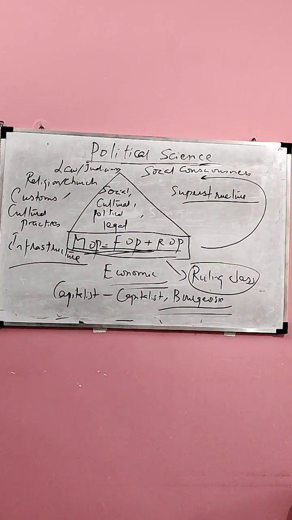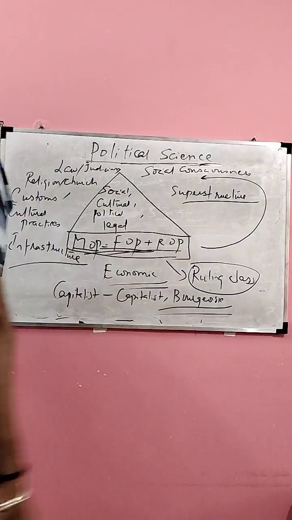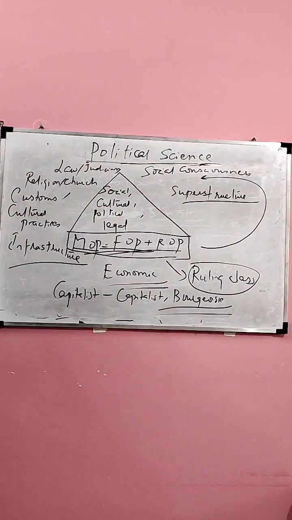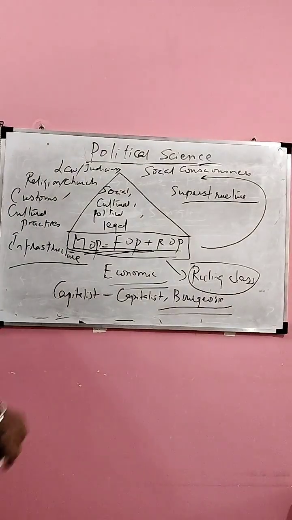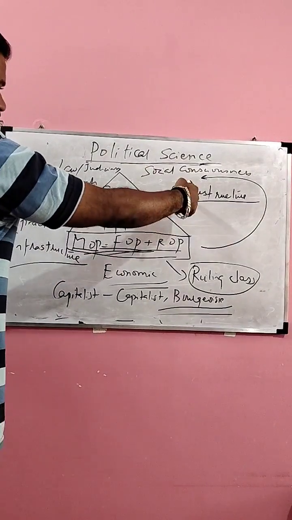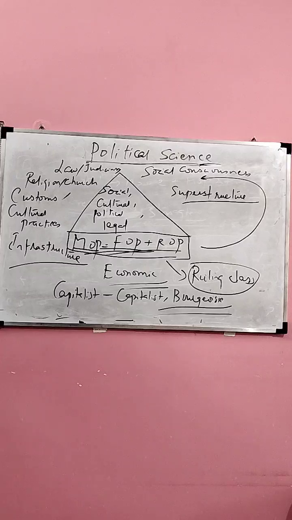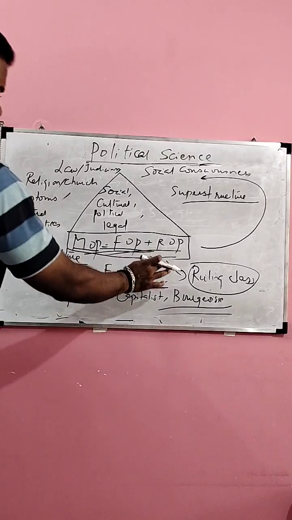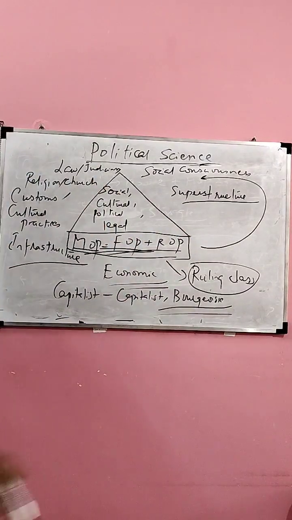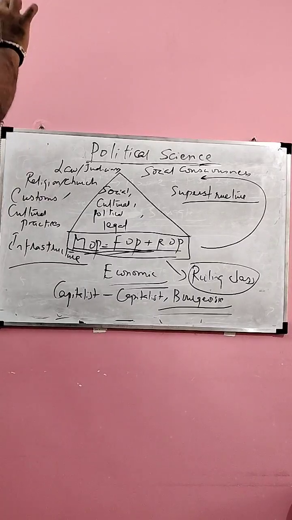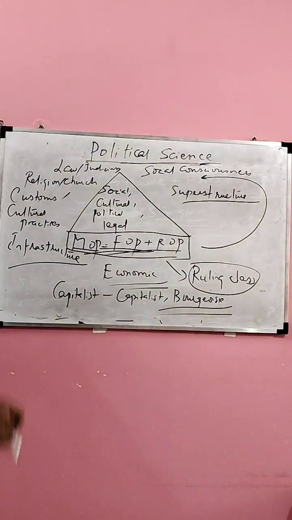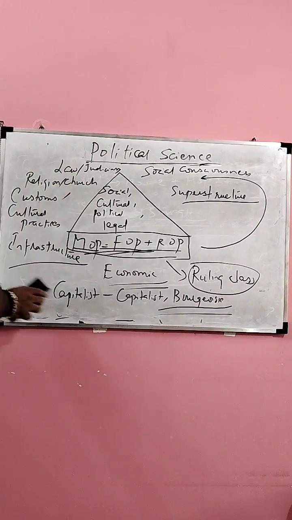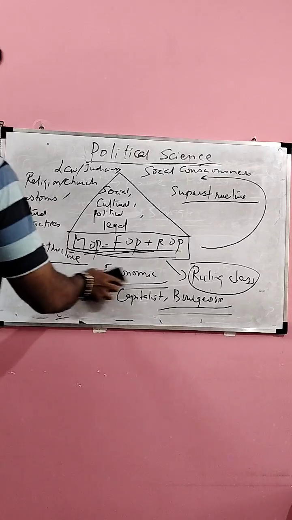Am I right? When you look at the superstructure through society, culture, politics and legal, you will find that the values, thought process and ideas of the ruling class are getting reflected in the superstructure. Okay? So the values of the ruling class are seen here. So social consciousness itself is decided by the values of the ruling class. He calls these values as bourgeois values.